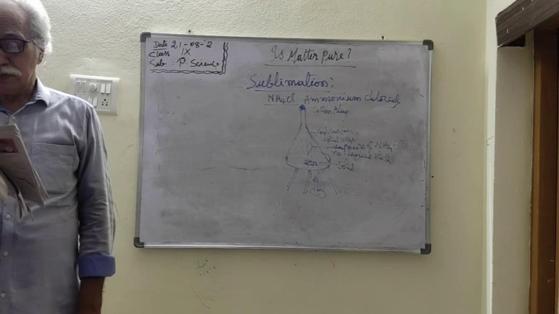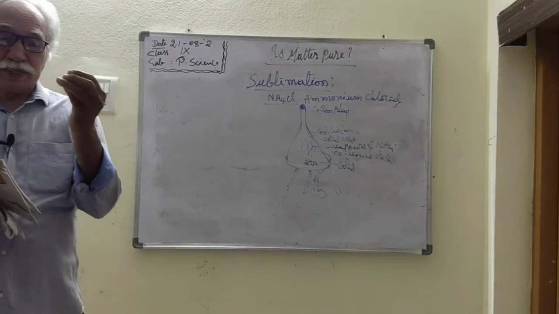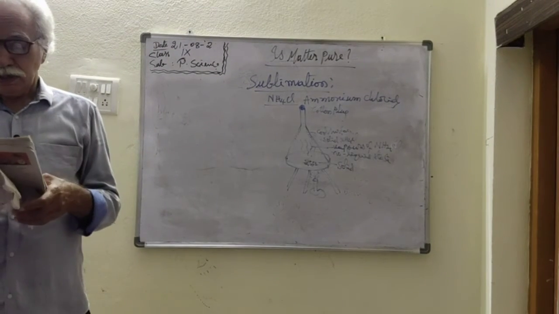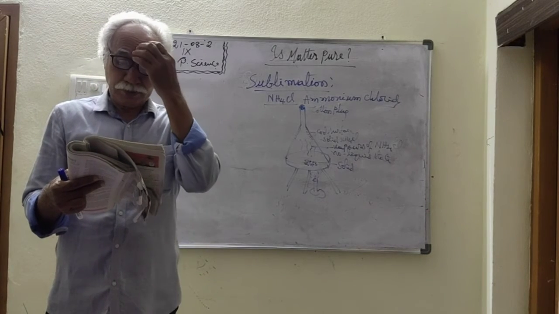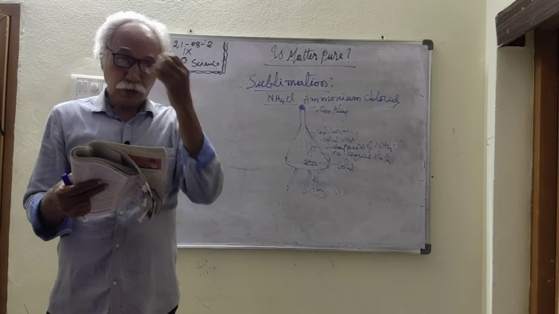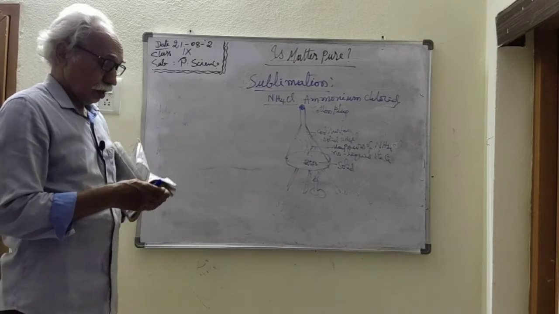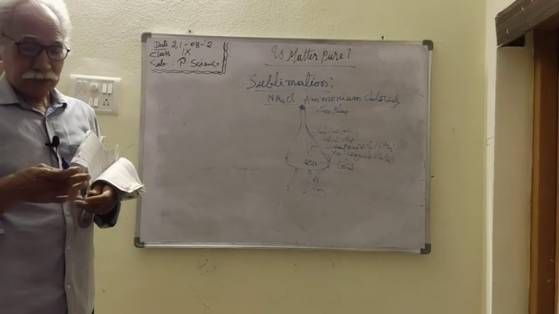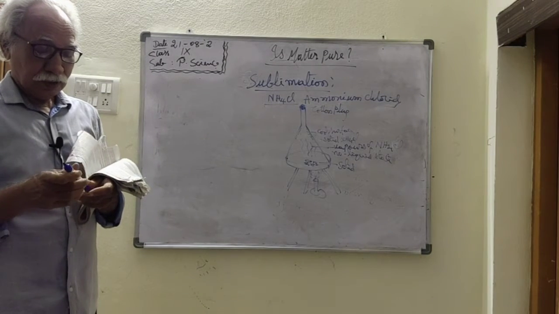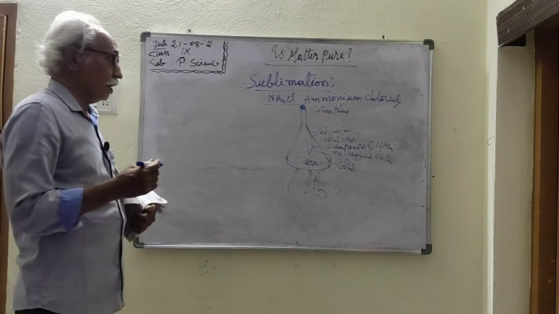Suppose you take the ink and dissolve it in water. What happens? It becomes a blue color. So how do you separate the components of the ink, or how do you separate the pigment from the ink?